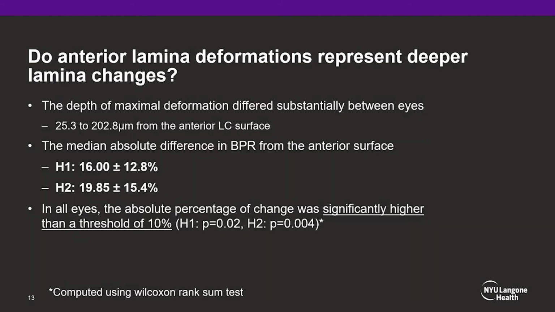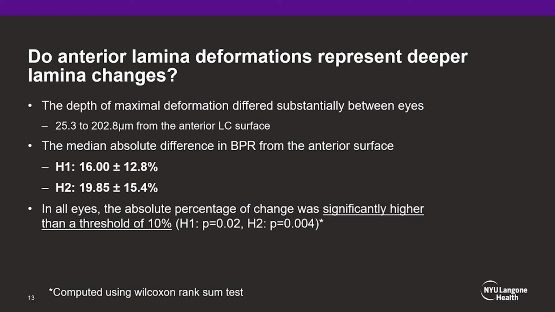To test our second hypothesis, we compared the beam-to-pore ratio at the anterior lamina to an area within its depth that exhibited absolute maximal change under IOP elevation. The depth location of maximal change varied substantially between eyes and ranged between 25 microns to about 200 microns.